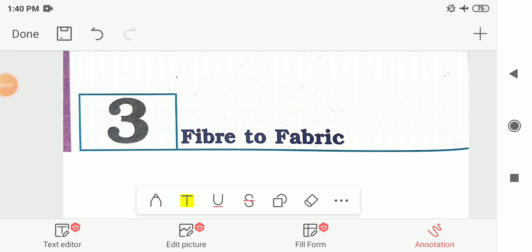So in this chapter we had seen that fabric means cloth, and fabrics are made up of yarns, and yarns are further made up of fibers. There are mainly two types of fibers, that is natural fibers and synthetic fibers. We had seen the natural fibers and the examples of natural fibers that we get from plants and animals.